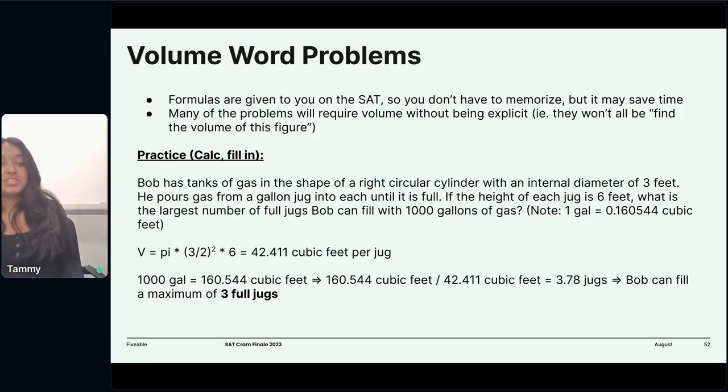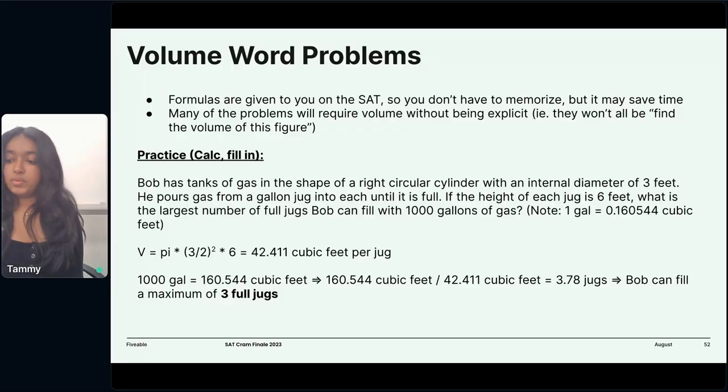That's just a proportion. All we have to do is take 160.544, which we got by multiplying the 1 gallon proportion times 1,000, and divide that by 42.411 cubic feet to get about 3.78 jugs. So Bob can fill a max of 3 full jugs with 1,000 gallons of gas.